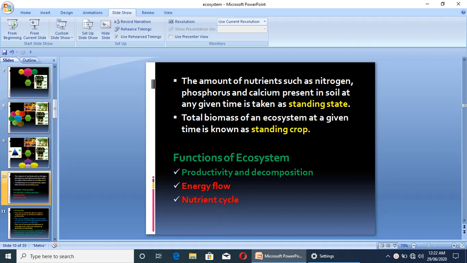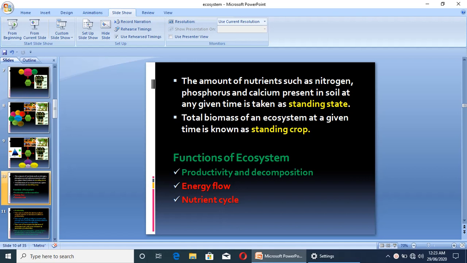Now let us know what is meant by standing state and standing crop. The amount of nutrients such as nitrogen, phosphorus, and calcium present in the soil at any given time is taken as standing state. Likewise, let's know what is standing crop. The total biomass of an ecosystem at a given time is known as standing crop.